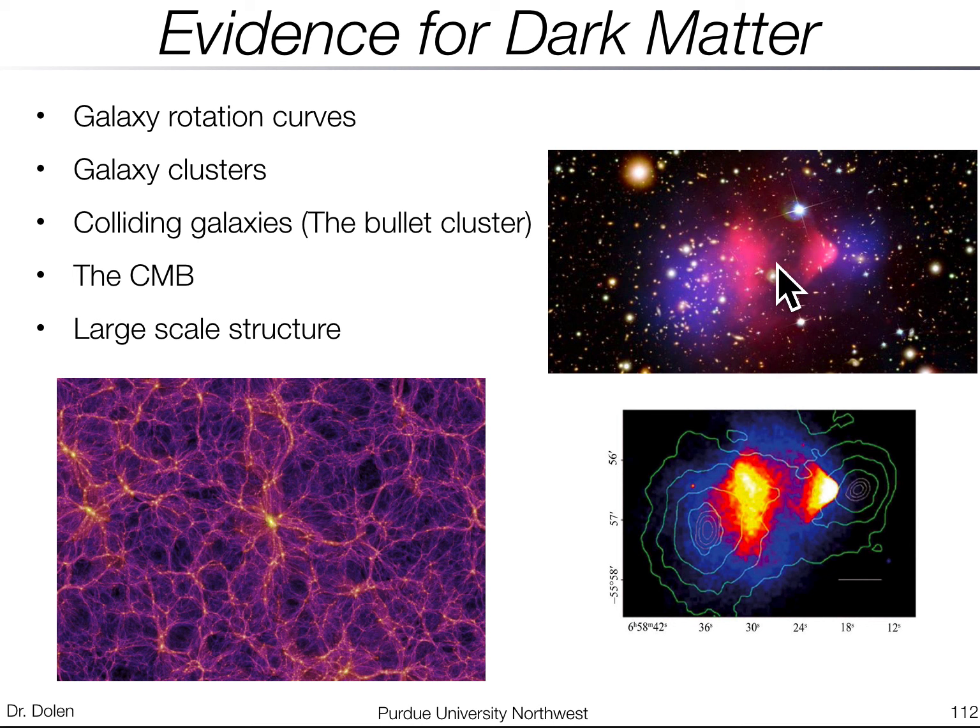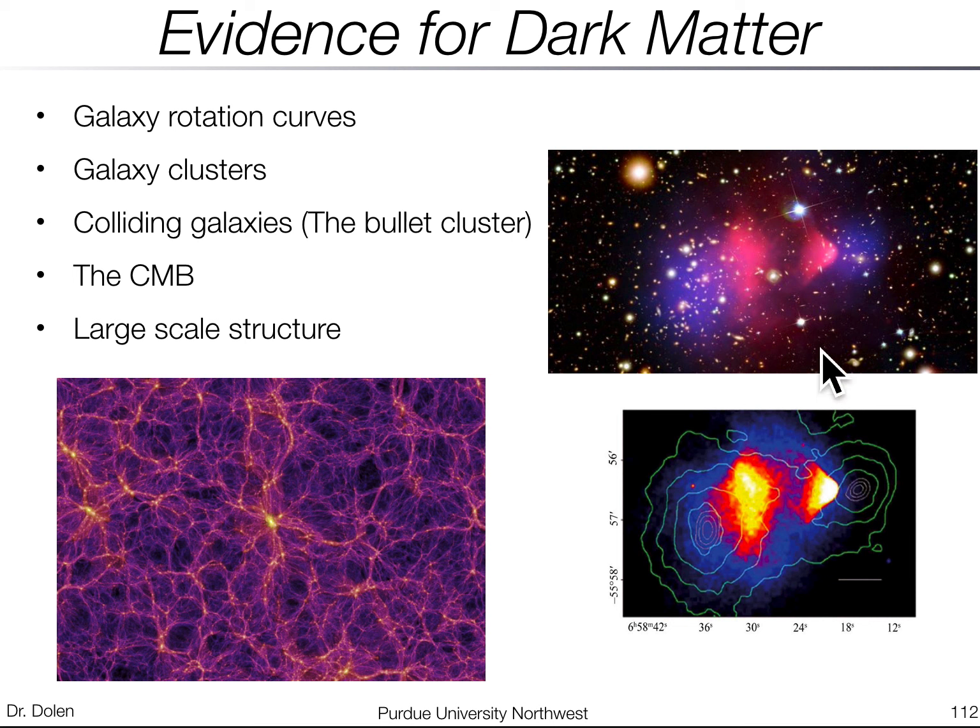And pictured in the red here is kind of where the visible material is. Right? So this is the gas and things like that. But pictured in blue in this image, and pictured kind of just in the contour lines, the green images here, is where all the mass is.